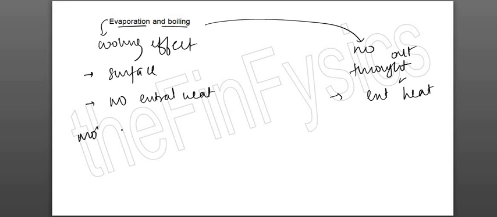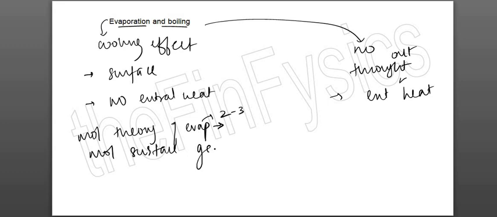Then comes the molecular theory of evaporation, which comes in the exam for around 2 to 3 marks. They can also frame this question in a different manner where they ask you why does evaporation produce cooling effect. So what you are going to write is that the molecules at surface gain heat energy.